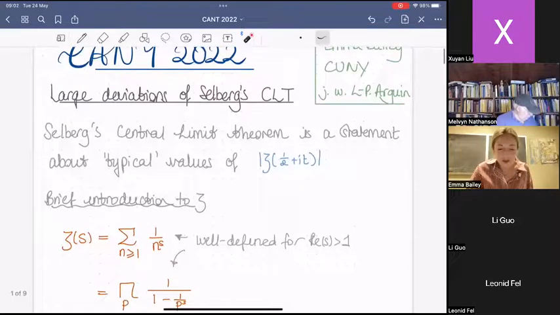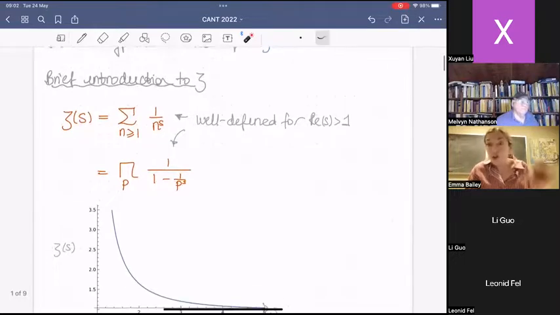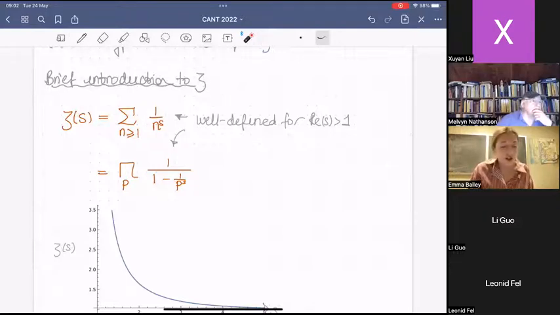I'm sure this will be very familiar to many people, but perhaps not to all. So a brief introduction to the Riemann Zeta function. The Riemann Zeta function is a function of, in general, a complex number s. But for certain values of s, it is given by this infinite series. Clearly, this is well defined provided that the real part of s is bigger than 1, so we have convergence.